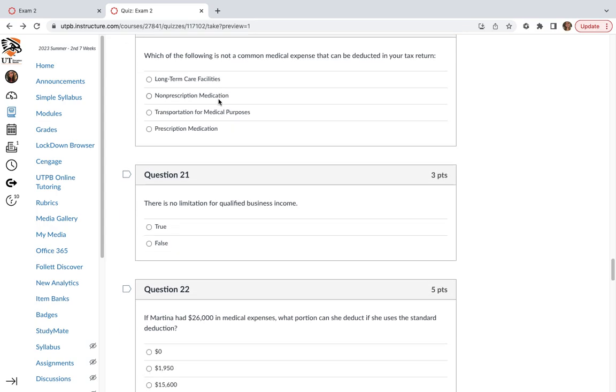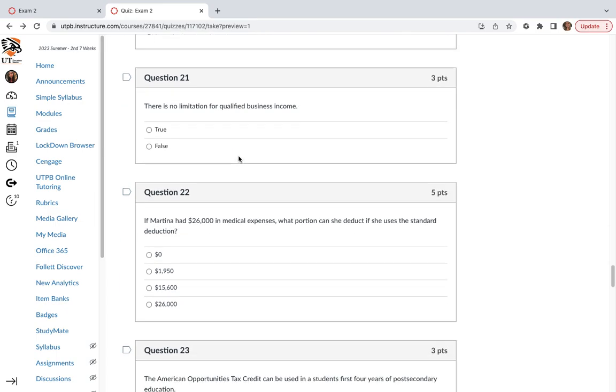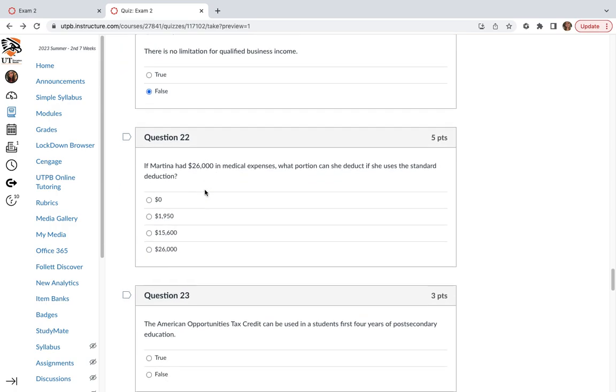Which of the following is not a common medical expense that can be deducted in your tax return? Long-term care facility is. Non-prescription medication is not. Transportation for medical purposes, yes. Prescription medication, yes. Okay. There is no limitation for qualified business income. False. There is a limitation for QBI.